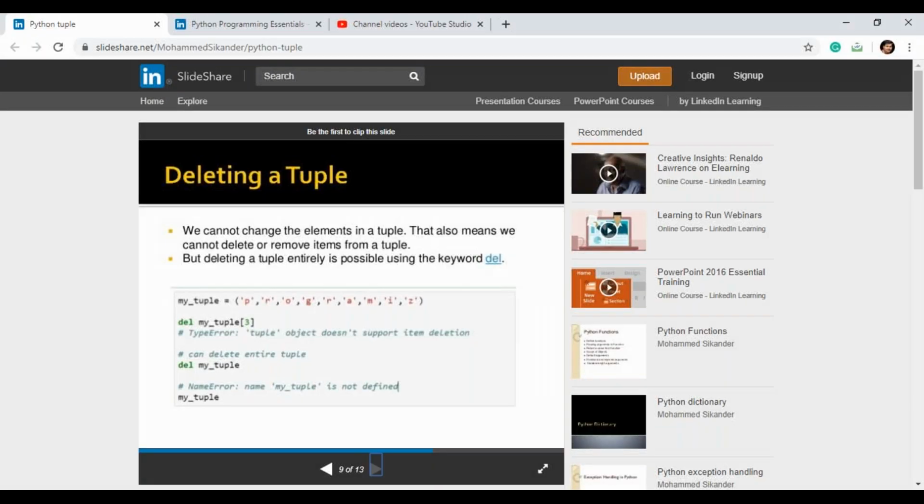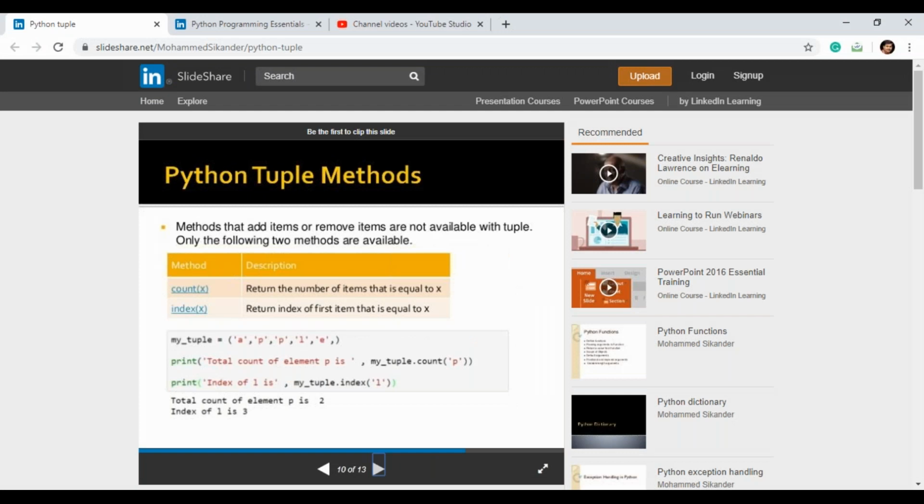Now another. See, another operation, Python tuple methods. For example, in a tuple, one particular element is repeated several times. How many occurrences of that particular element are there? Which method are we using for that? Earlier also